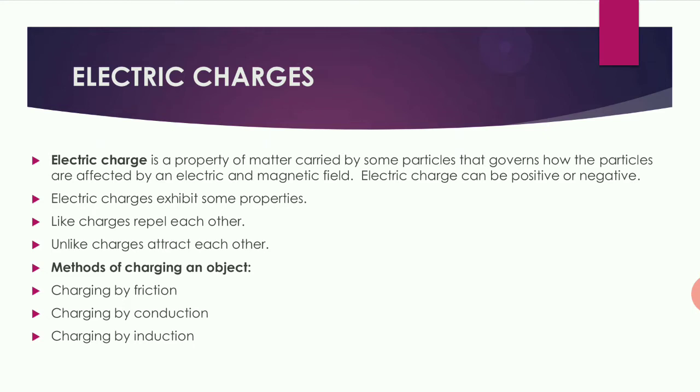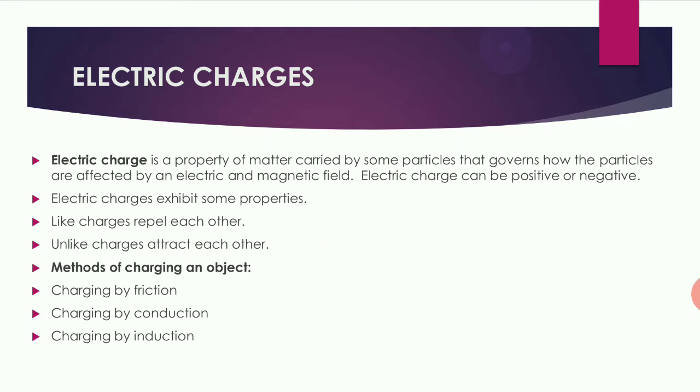What are electric charges? Electric charge is a property of a matter carried by some particles that governs how the particles are affected by an electric and magnetic field. So it is nothing but a property of a matter carried by particles, and these particles are affected by the electric and magnetic field. We know that electric charges are of two types, positive and negative charge. These electric charges exhibit some property like charges repel and unlike charges attract each other.